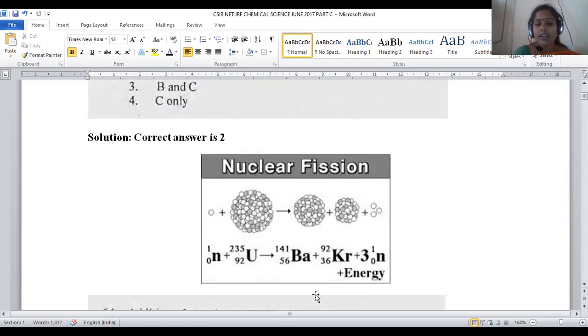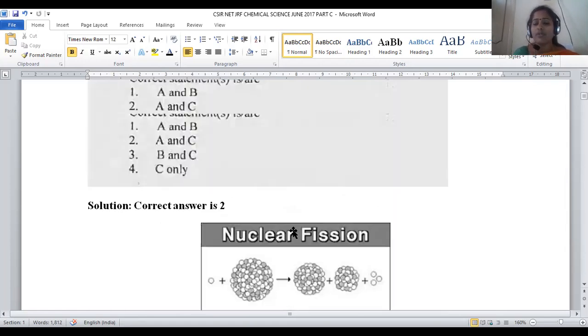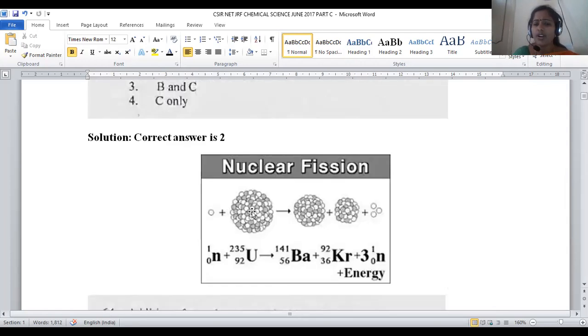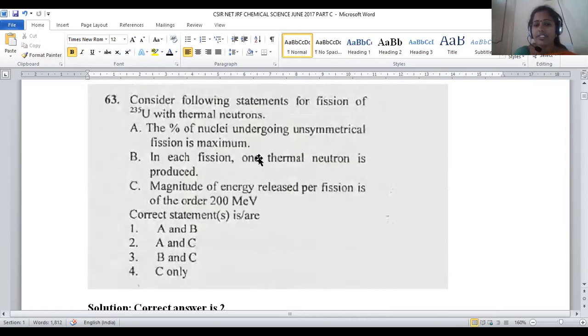Okay, so here you can observe unsymmetrical fission, in the sense that whenever uranium is fragmented into barium and krypton, it is not a symmetrical fragmentation. We are not getting exactly equal particles. One is heavier, another is of somewhat lesser molar mass. Hence, we can say unsymmetrical fission is possible, obviously. We are not exactly cleaving the nucleus into 50%, 50%. One of somewhat larger mass and a second of somewhat lower mass will be obtained. Hence, unsymmetrical fission is possible. That is the most commonly observed one.